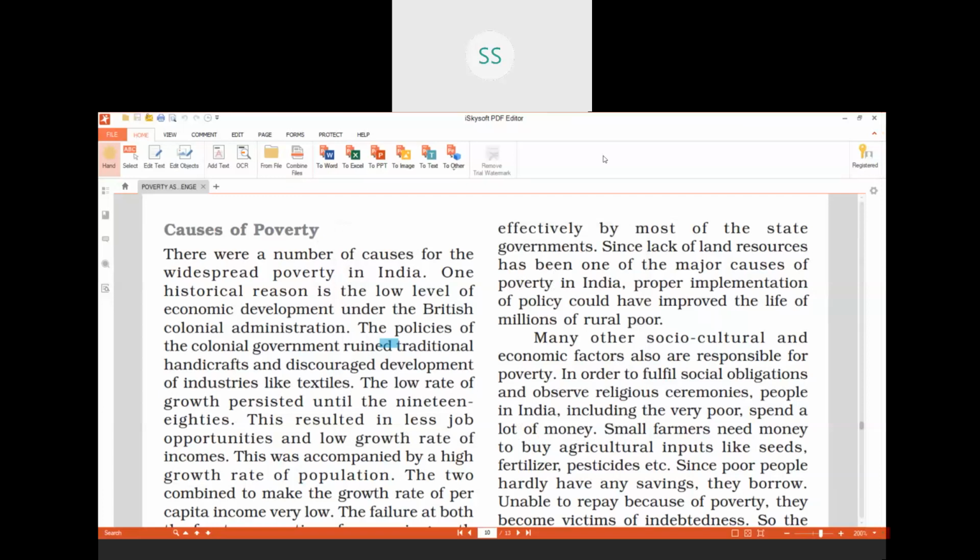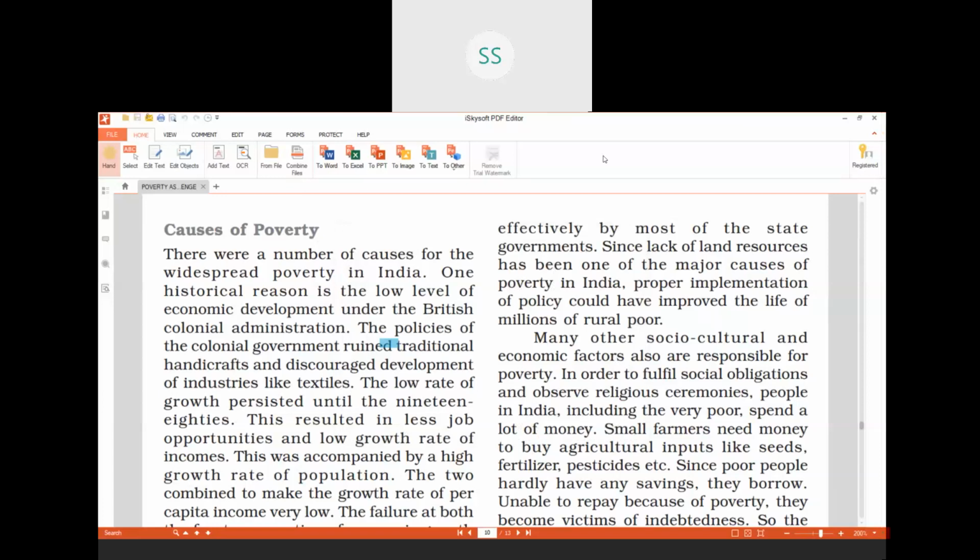Good morning, students. Today we are continuing with chapter number 3, Poverty as a Challenge. Causes of poverty. Till now we have studied what is poverty, how the poverty line is drawn, who are the people below the poverty line, and we have compared the states also, that which state is more poor. In the same way, we have done the global poverty scenario also.